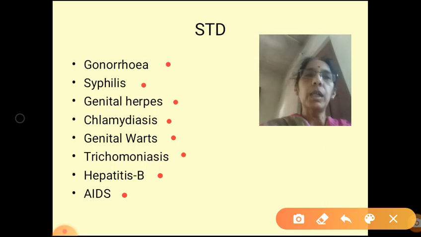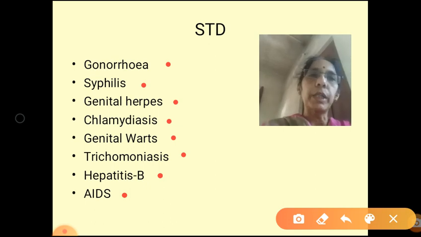These diseases are caused either by bacteria or by virus. For example, gonorrhea and syphilis are caused by bacteria, whereas genital herpes, genital warts, hepatitis B, and AIDS are caused by virus.